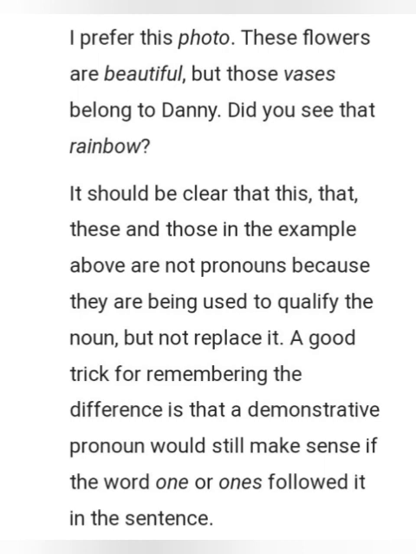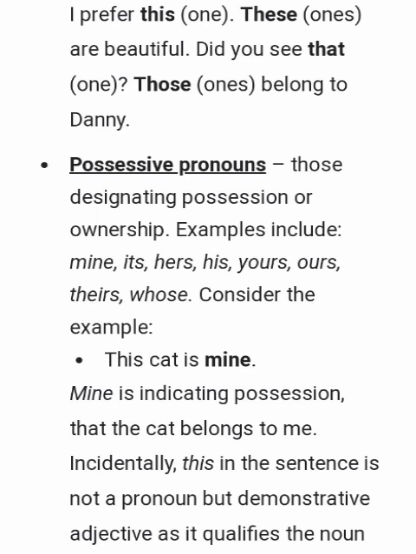A good trick for remembering the difference is that a demonstrative pronoun would still make sense if the word one or ones followed it in the sentence. I prefer this one. These ones are beautiful. Did you see that one? Those ones belong to Danny.